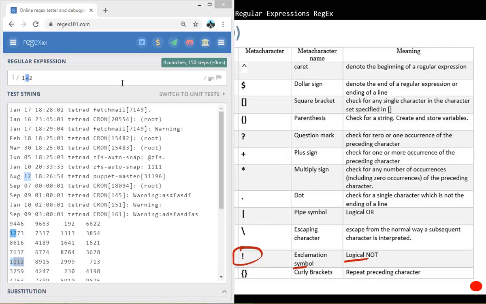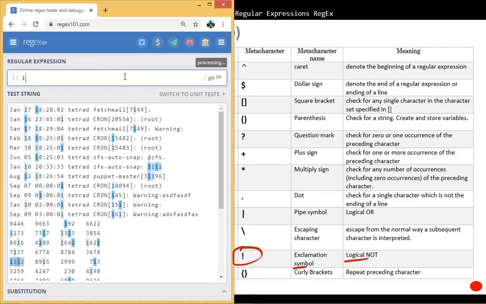Our regular expression for this would be: I want to match anything that starts with January, and then open the parentheses, and open it again. So we need to open it twice, and then put a question mark, an exclamation mark, 7, close the first parenthesis, dot, close it.